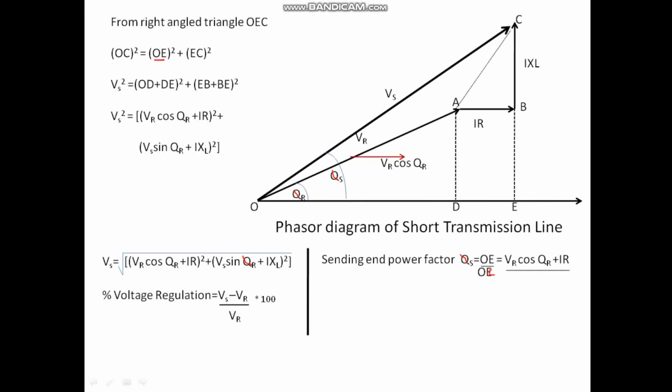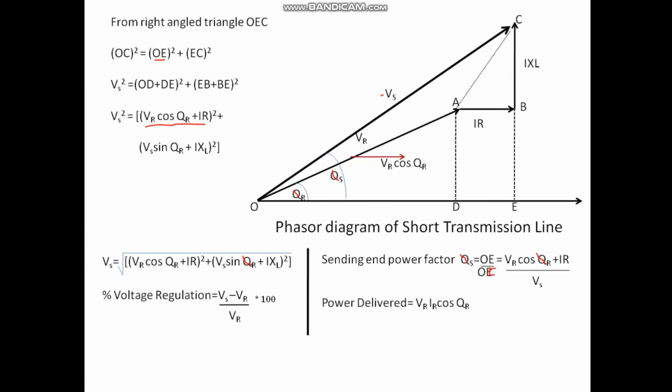Okay. So OE is what? OE I had done it here. It is VR cos phi r plus IR. So VR cos phi r plus IR is my OE. However, OC, I had not done with OC. OC, it's clear. It is what? VS. Right?